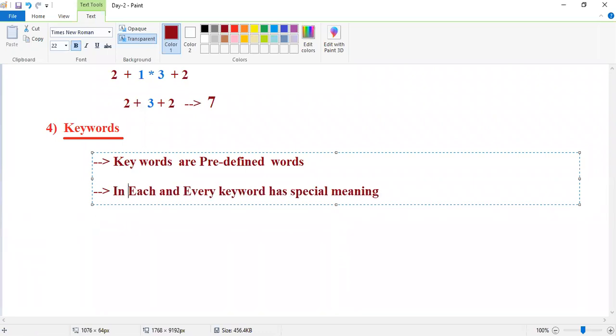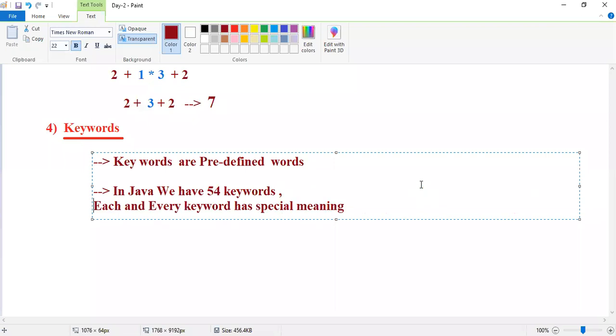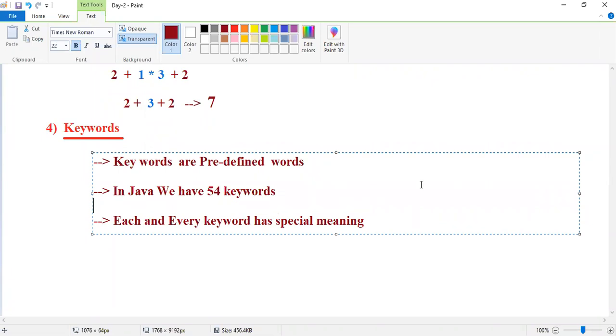Each and every keyword has a special meaning, meaning every word performs some operation.